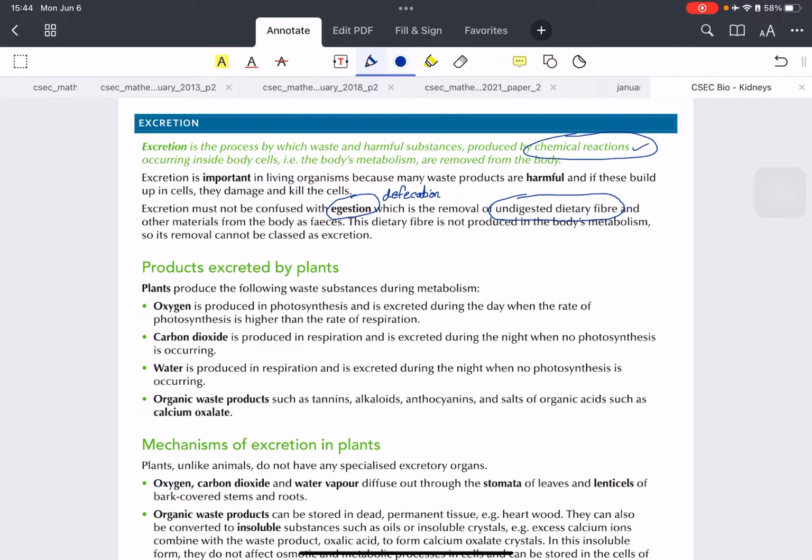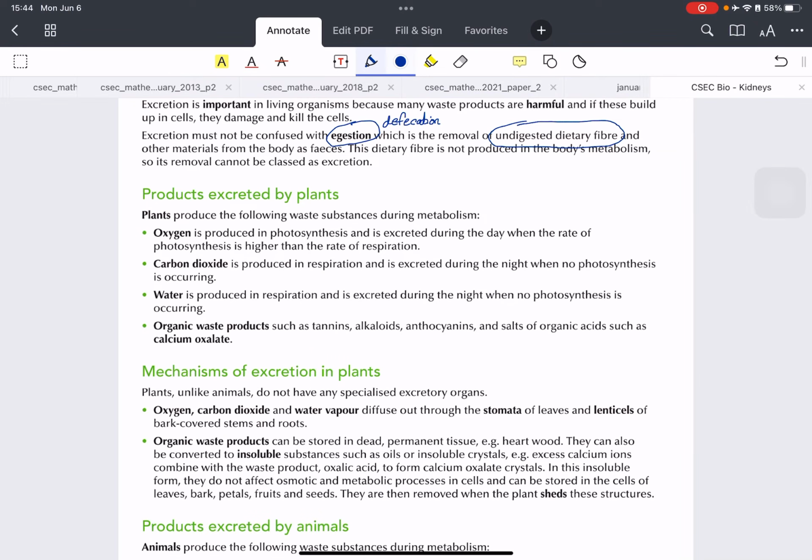Excretion is important because if we did not get rid of these waste products, they are harmful and would build up and could kill and damage our body. So everything needs excretion. First of all, let's talk a little bit about excretion in plants, and this is very important. You could be asked about this in your multiple choice exams especially.